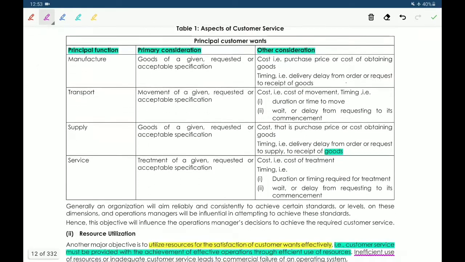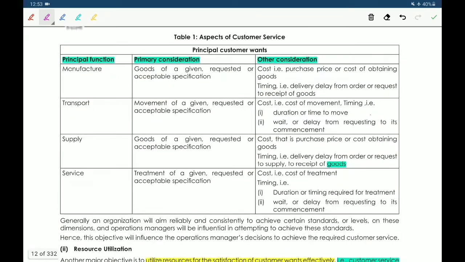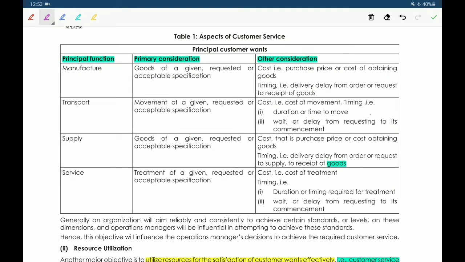So this table describes customer service more effectively. Principal customer wants: principal function, primary consideration, and other considerations. Principal functions are manufacture, transport, supply, and service. We will discuss them one by one. First of all, the principal function, manufacture.